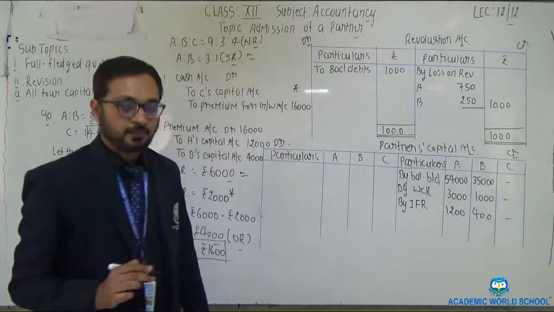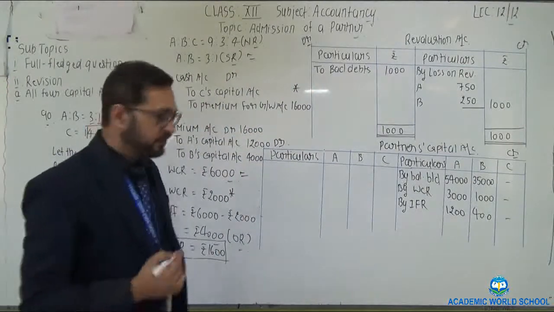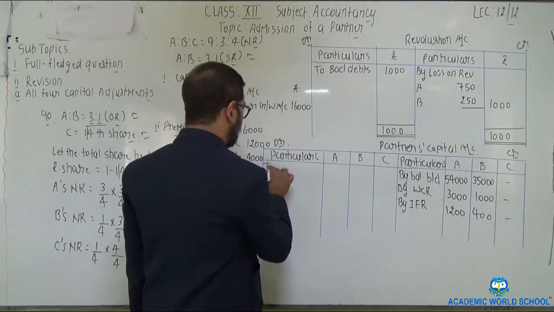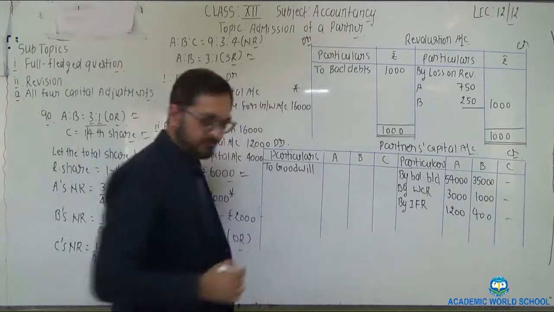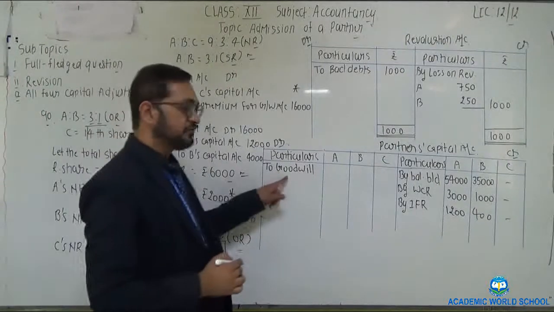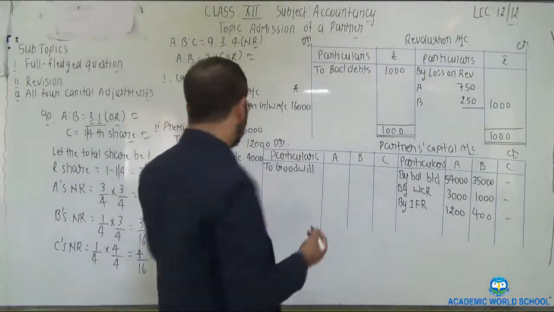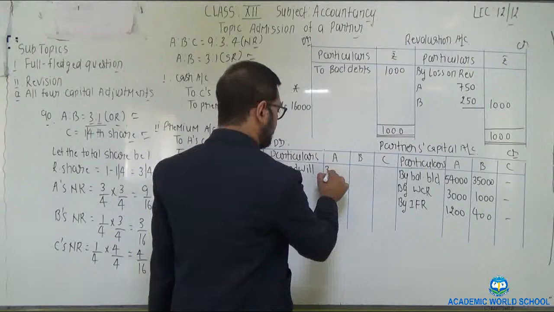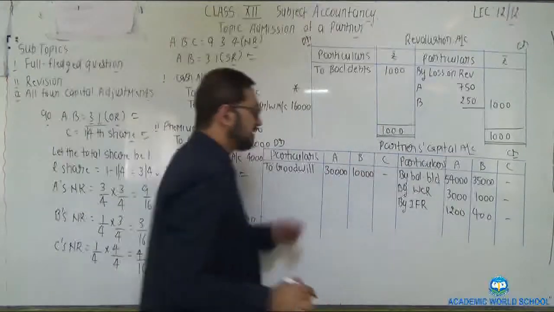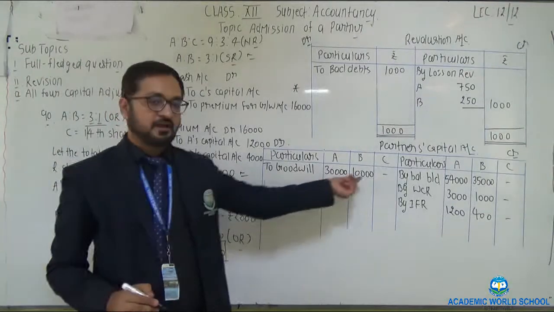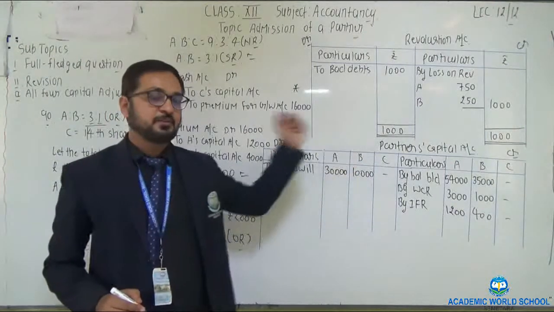Clear? On the asset side, one more distributable item is there, that is goodwill. This goodwill is to be written off from the books of account. The value of old goodwill, which is given in the question, is to be distributed in the old ratio.